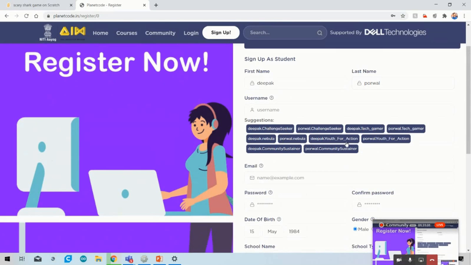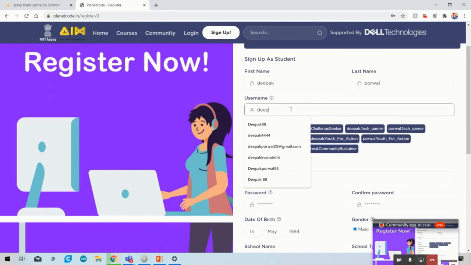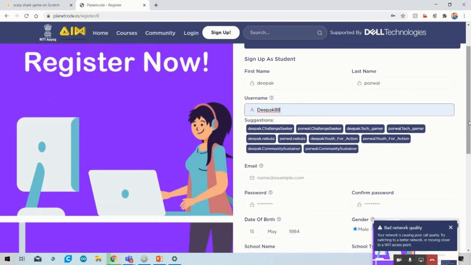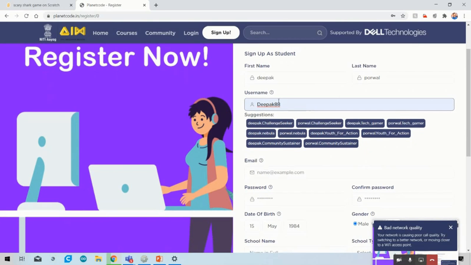Also, you can take suggestions from this. If you don't want to take a suggestion, just write down your username. You have to always remember the username. Why? Because when you log in, you have to write down your username.